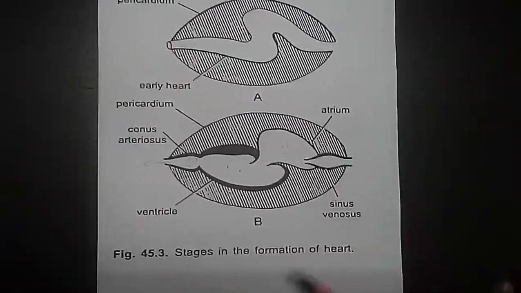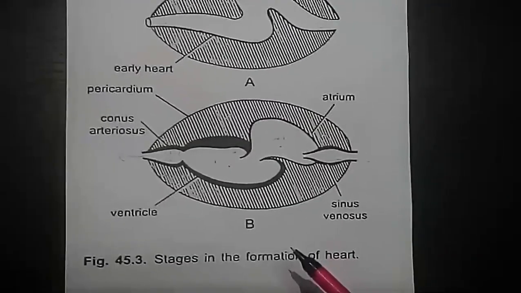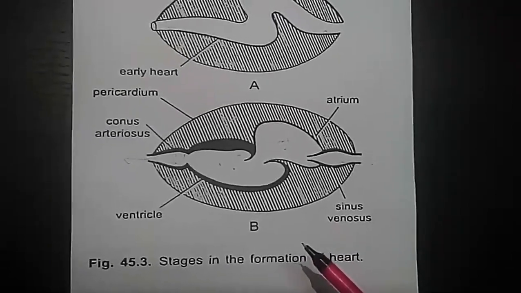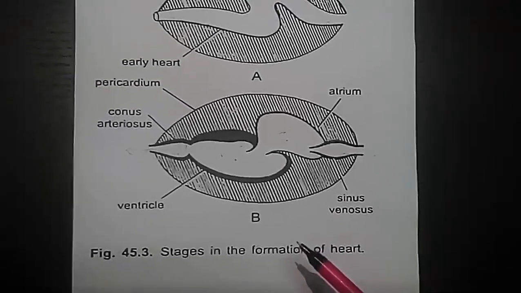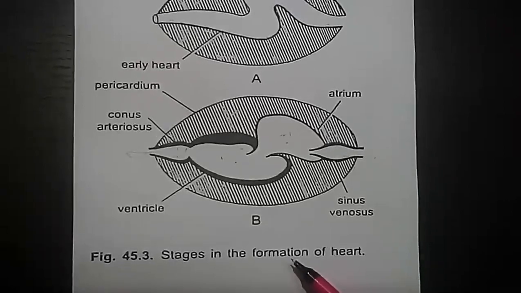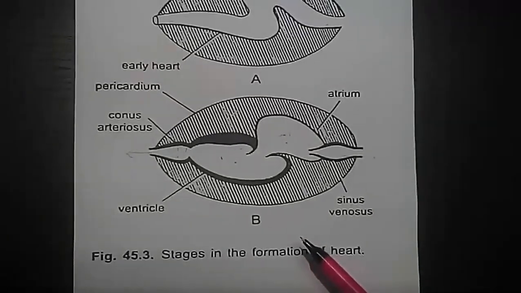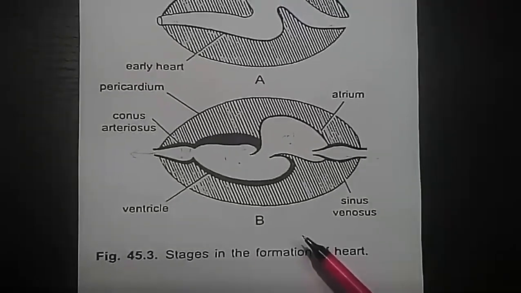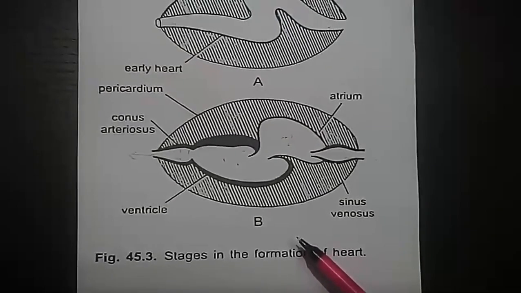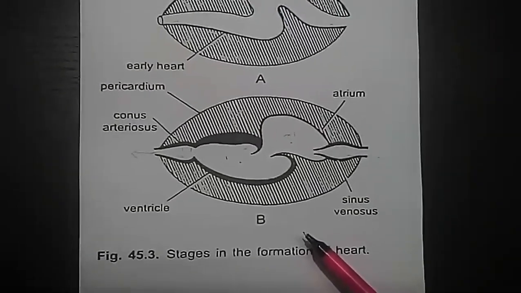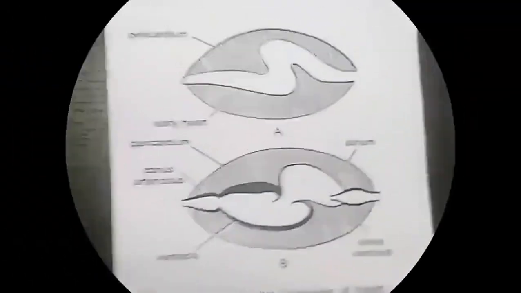Later on during the course of evolution, different types of wall constrictions, partitions and differential thickening of wall occurred. Thus, finally, the four-chambered double circulation heart developed. Let us see what are the different stages during the evolution of heart.